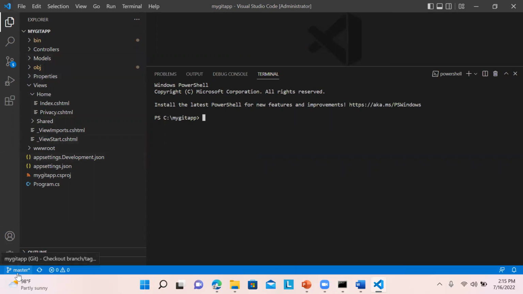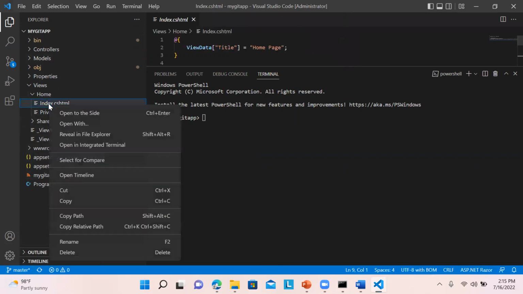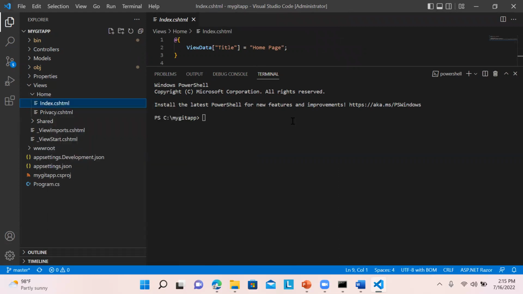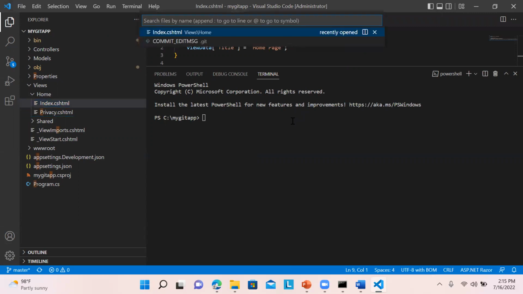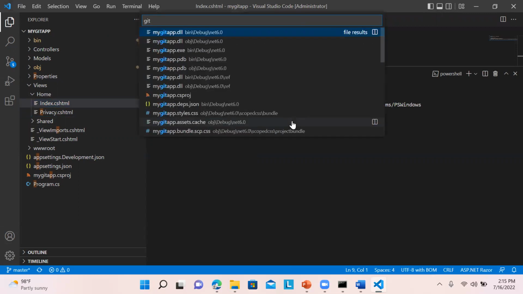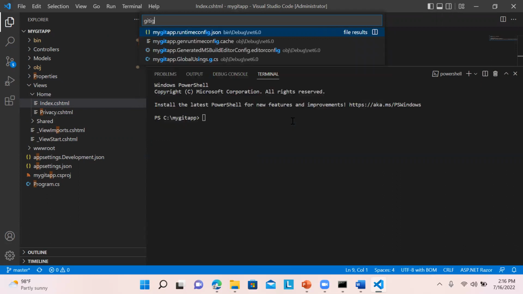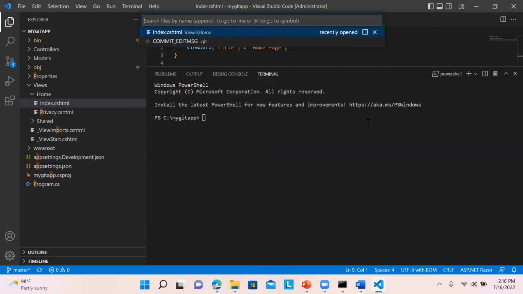And you can see your branches over here. And if you want certain files, like suppose this file, I think it is Control P or something, Git. We can add the Git commands over here on the top.